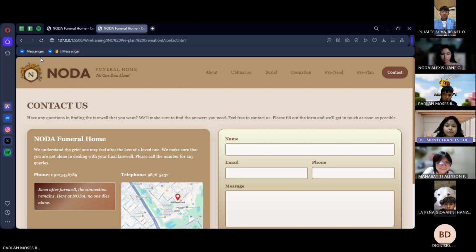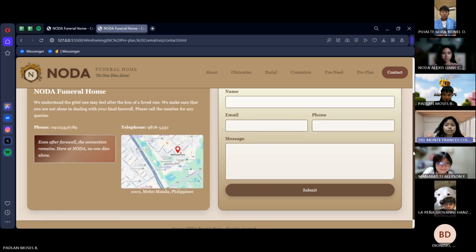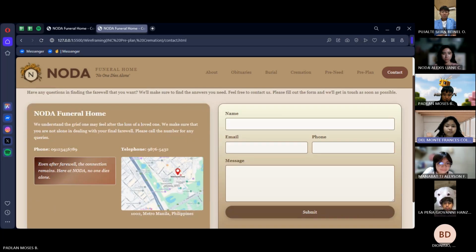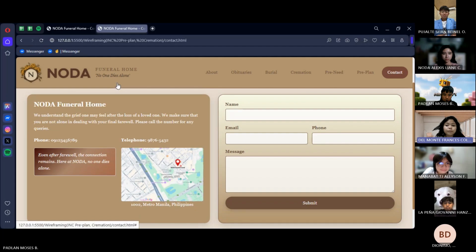Now, during difficult times of loss, we at NODA Funeral Homes want you to know that we are here for you. Our heartfelt motto, even after farewell, that connection remains. It reflects our commitment to support you and your family. Now please remember at NODA, no one dies alone. We stand by you every step of the way. Thank you.